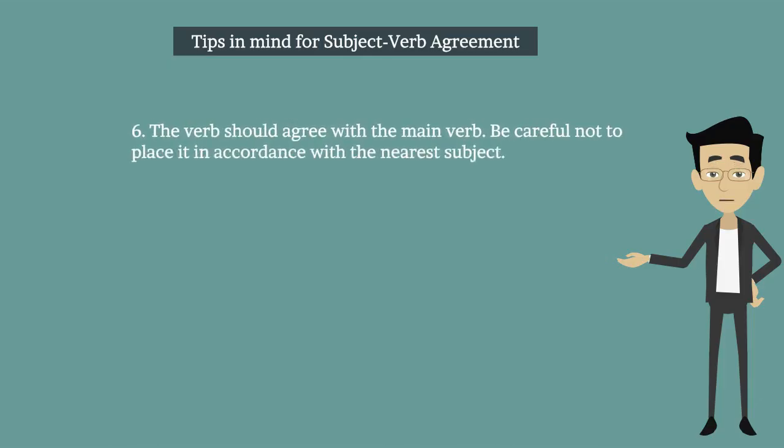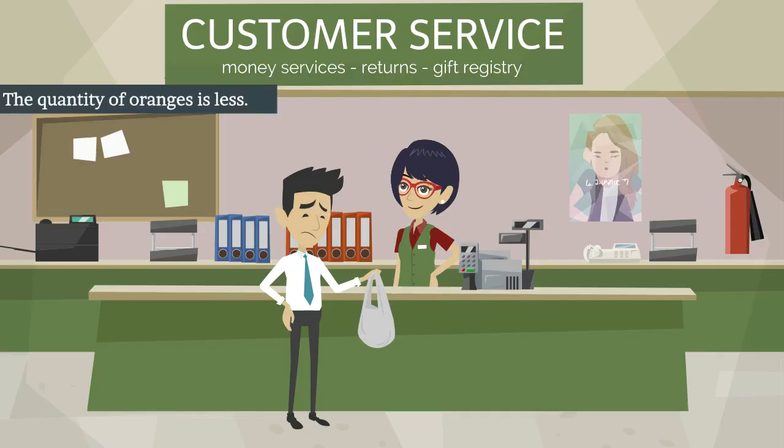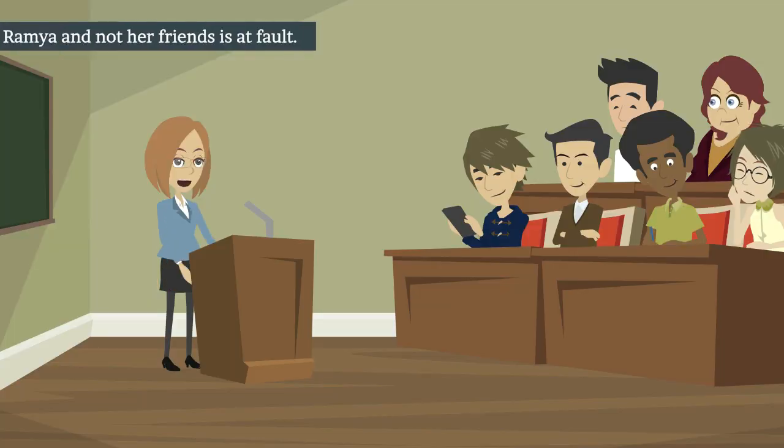Sixth one, the verb should agree with the main verb. Be careful not to place it in accordance with the nearest subject. Let's see the example. The quantity of oranges is less. Ramya and not her friends is at fault.